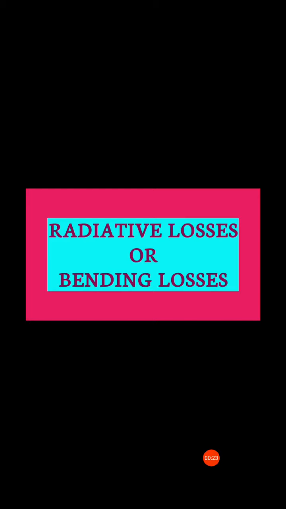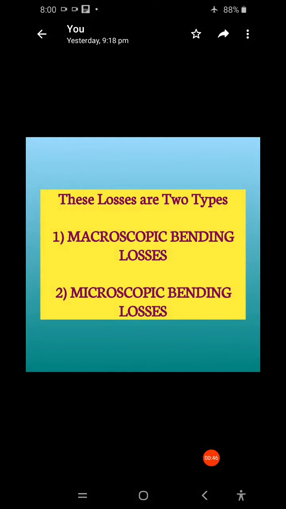Bending losses occur whenever an optical fiber undergoes a bend of finite radius of curvature. The bending losses or radiation losses are of two types. The first one is macroscopic bending losses, and the second one is microscopic bending losses.